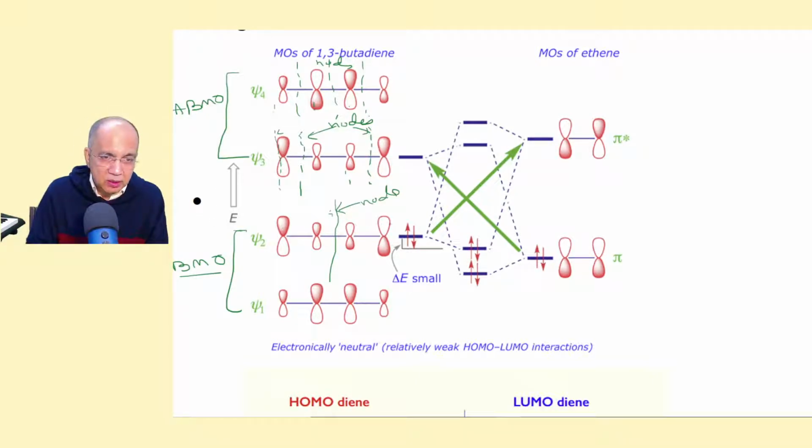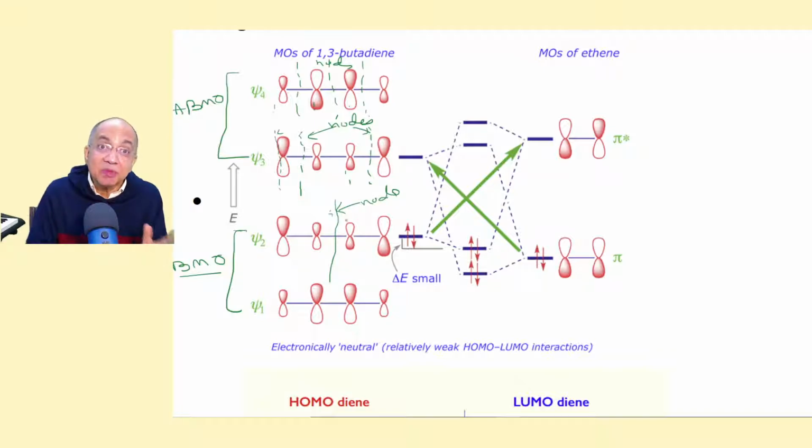Now see, plus, minus, minus, plus. But if the number of nodes is even, 2, 4, then the terminal orbitals will have the same symmetry properties. Plus, plus, minus, minus. The upper lobes are of the same sign, the lower lobes are of the same sign. If there is 1 or 3, you will find there is an inversion of phases. Here the upper lobe is positive, here the lower lobe is positive, and here the lower lobe is negative and the upper lobe is negative. So that is inversion of symmetry properties, phases.